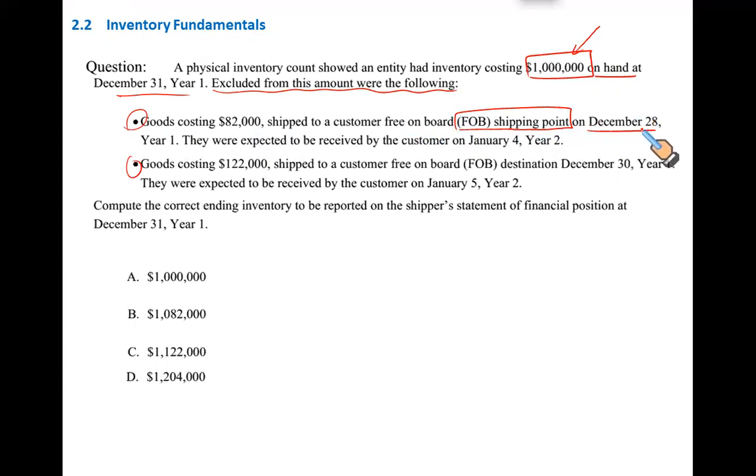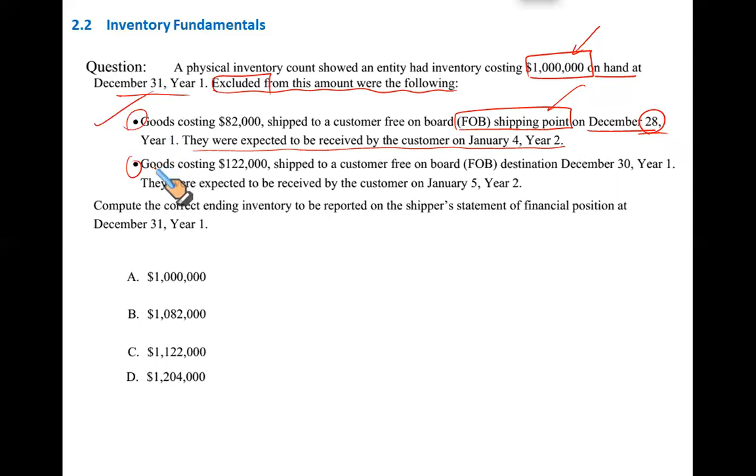That is about 3 days before the closing date. They were expected to be received by the customer on 4th of January. Since the shipping term was FOB shipping point, as soon as I ship the goods on 28th of December, the goods are no longer my property, so they are rightly excluded. They must not be part of my inventory, because FOB shipping means they are now the property of the buyer before the balance sheet date. So this is the right treatment.